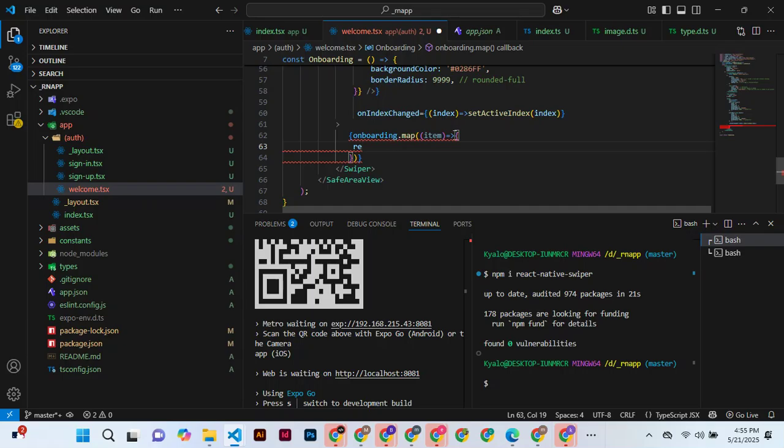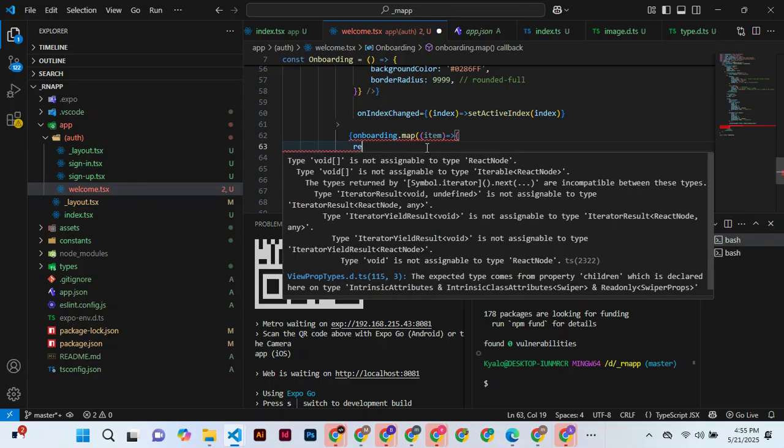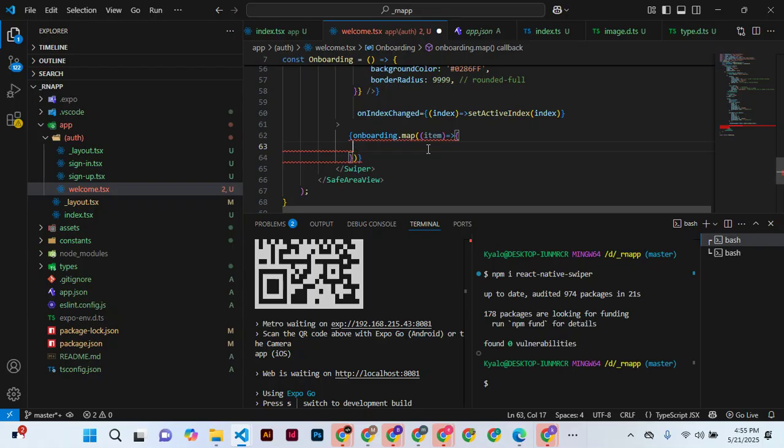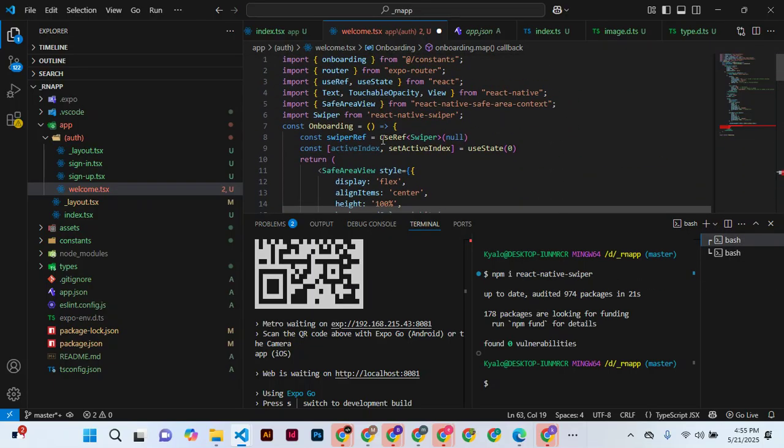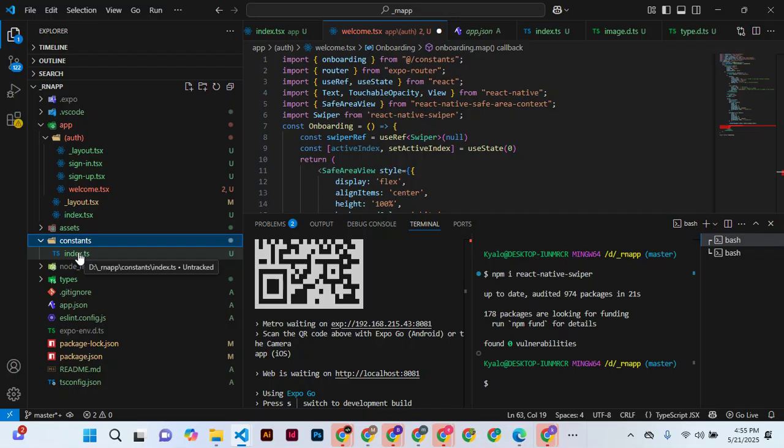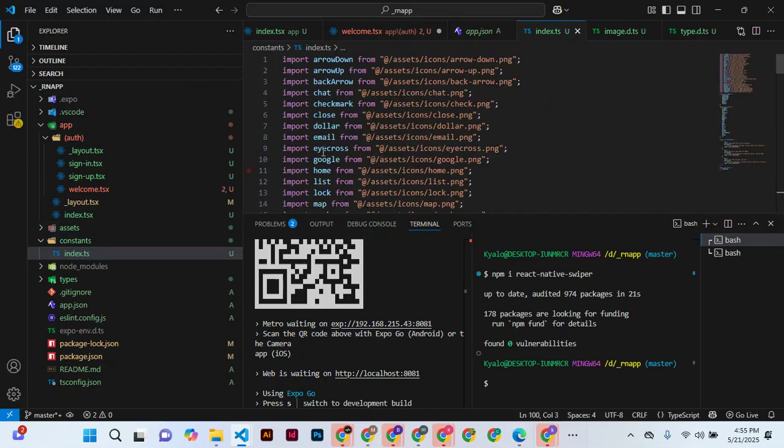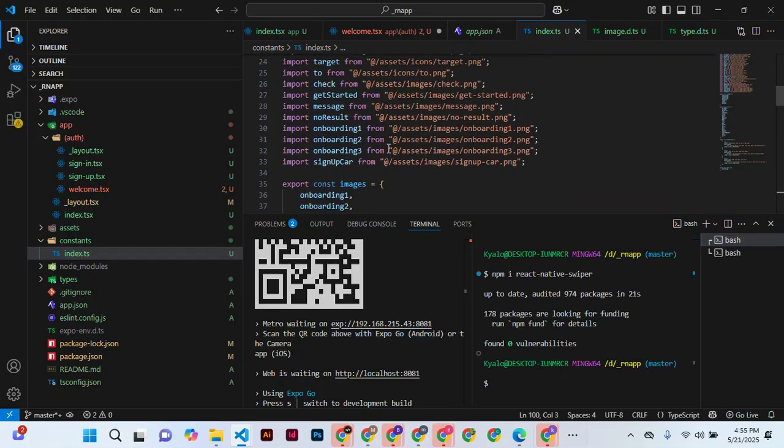We can return, or we can just do like this, and there is onboarding.map. We can also come here and say onboarding from... we are bringing this onboarding from constants, which are this over here, and we have these at constant get here, then we bring them from right here.